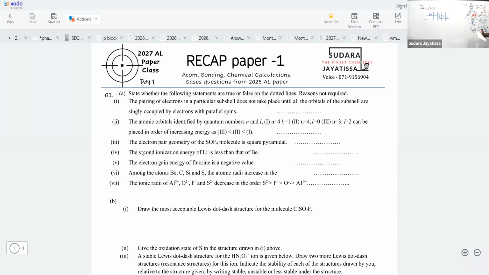So what do you think? Beryllium should be larger than carbon. Then silicon will be larger than sulfur. Silicon is larger than carbon, that's how we have to connect it.